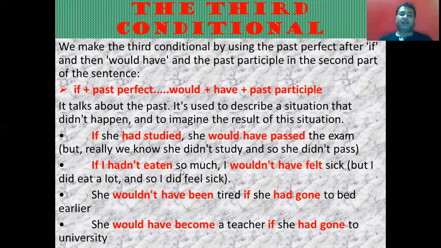If I hadn't eaten so much, I wouldn't have felt sick. Again, had plus third form, would plus have plus third form. She wouldn't have been tired if she had gone to bed earlier. She would have become a teacher if she had gone to university. Again, in main clause, if there is would plus have plus third form, then in if clause, there will be the past perfect, that is had plus third form of verb.